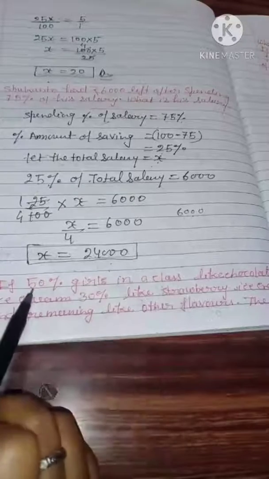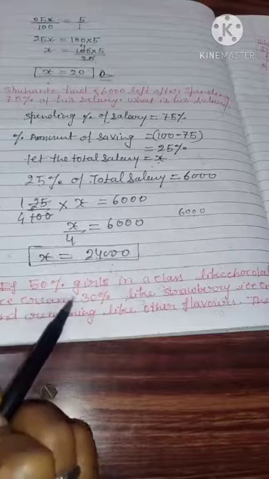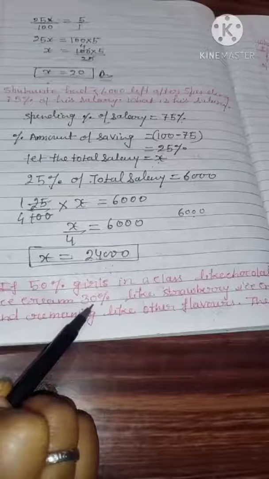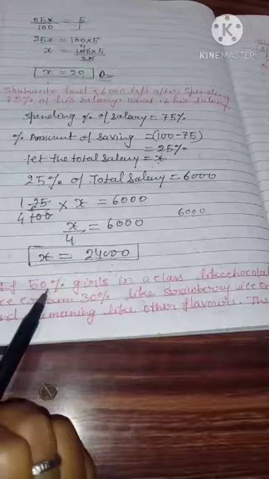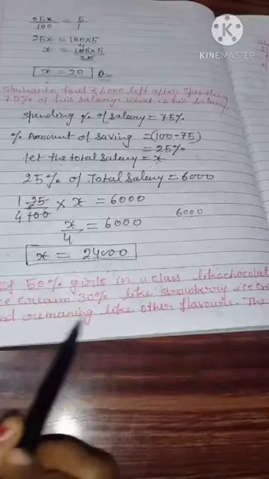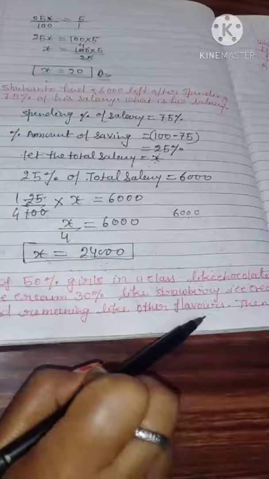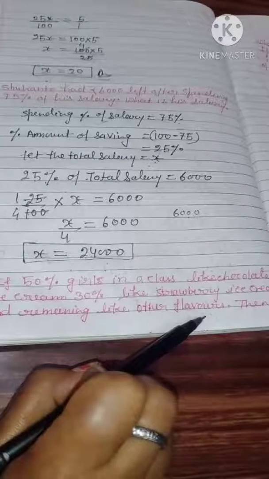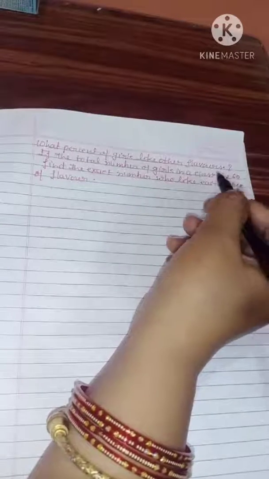So 50 plus 30 is 80, and 100 minus 80 means 20% of girls like other flavors. If the total number of girls in the class is 60, we have to find the exact number of girls who like each type of flavor.